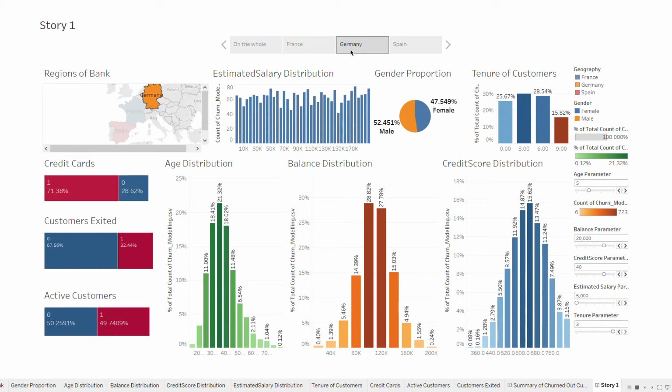So again, for Germany, the bank needs to actually focus on the customer retention part. The bank needs to make policies for the young age people and the middle age people, since most of the people belong to that region. And the bank needs to make policies for customer retention, because a lot of people are actually leaving the bank, and around 32.44% have actually left the bank. So that is not a good sign. So the bank in Germany needs to work upon this.